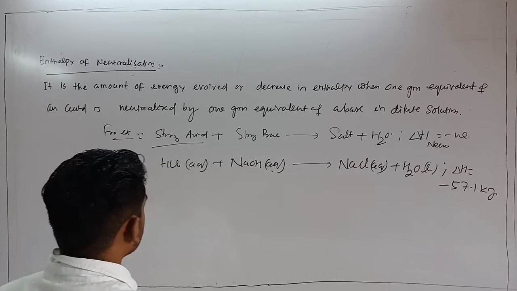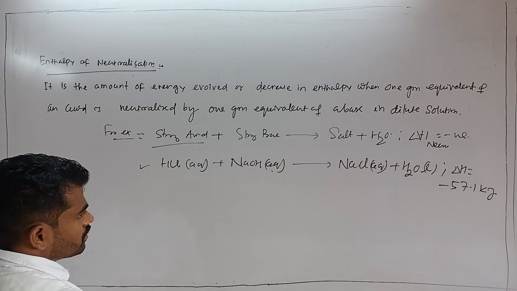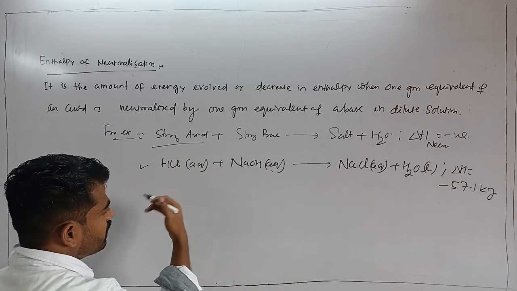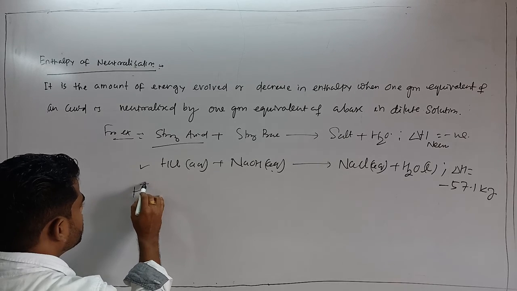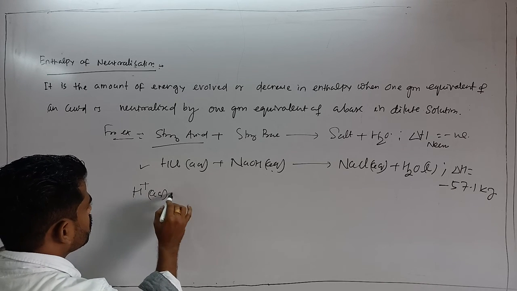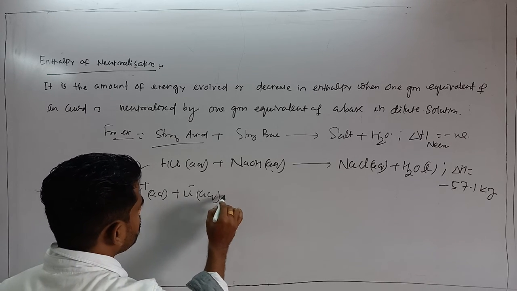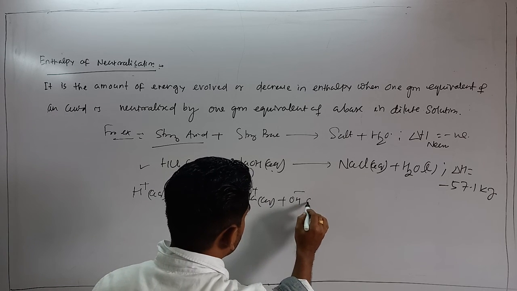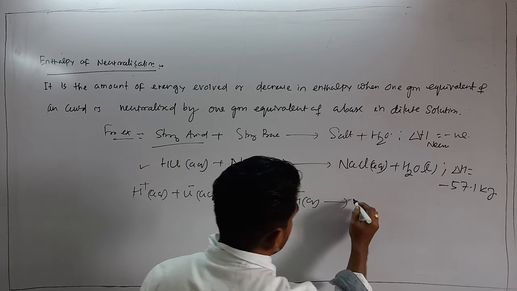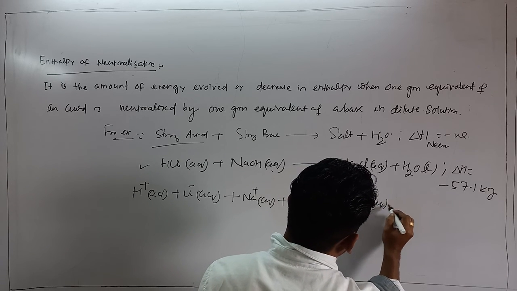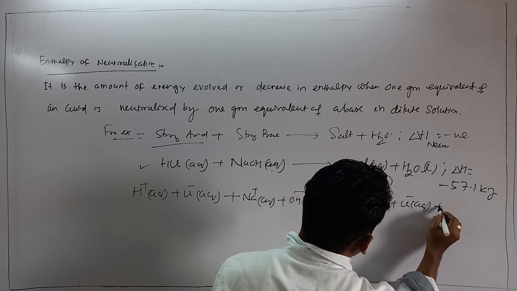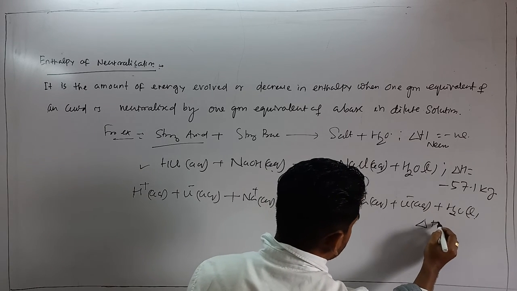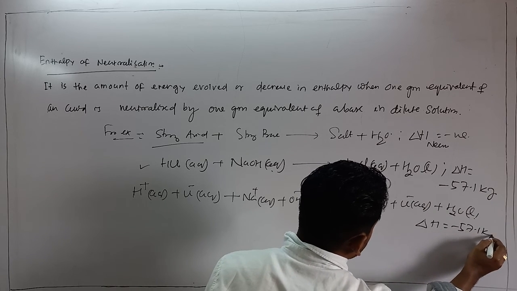You see, this one is nothing but the neutralization between strong acid and strong base. If I begin to write its ionic form, that will be H plus aqueous plus Cl minus aqueous plus Na plus aqueous plus OH minus aqueous giving rise to Na plus aqueous plus Cl minus aqueous plus H2O liquid. Del H again minus 57.1 kilojoule.